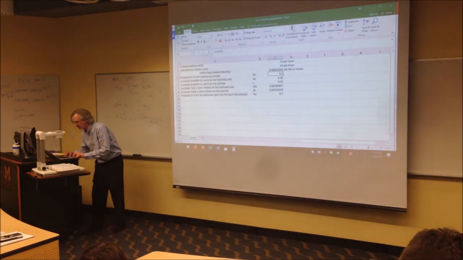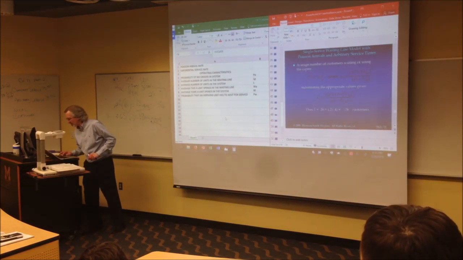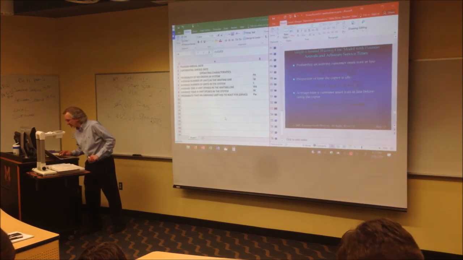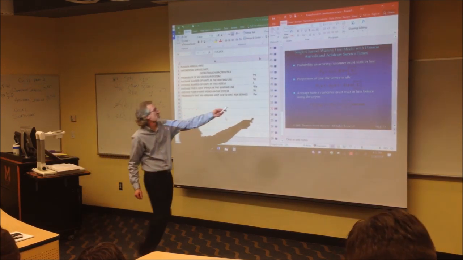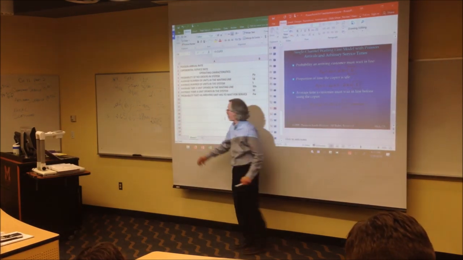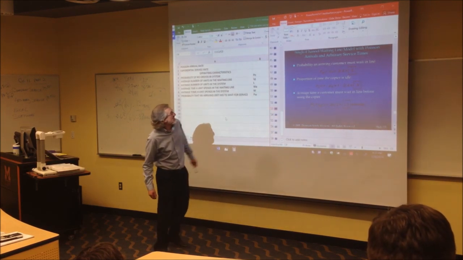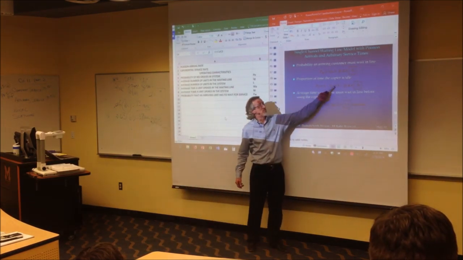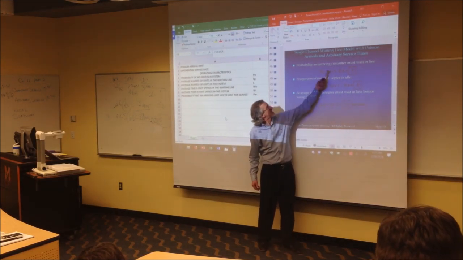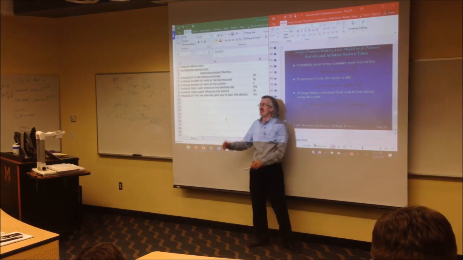Hang on, I'll look at something real quick. I think this may be one of the questions here. What's the average time a customer must wait in line before using the copier? The average amount of time is 1.3 minutes. The probability that the copier will be idle and no students are there to use it, 50%. The probability that a student walks up to make copies and they're going to have to wait, 50%.